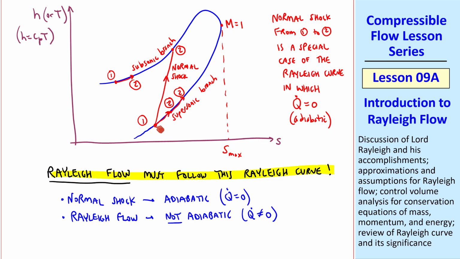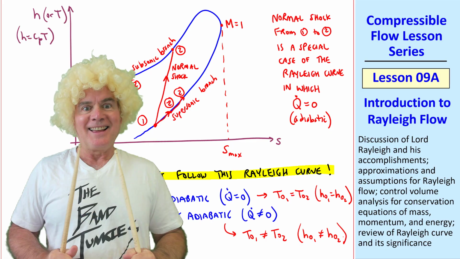Starting at state 1, if you add no heat, it stays at state 1, so 1 and 2 would be at the same point here. But if you add heat, we move along the Rayleigh curve. Recall our equation for the normal shock in terms of energy was that T01 and T02 are the same. Stagnation temperature or stagnation enthalpy are constant across a normal shock because it's adiabatic. But for Rayleigh flow, we'll see that T01 is not the same as T02, and similarly for total specific enthalpy.